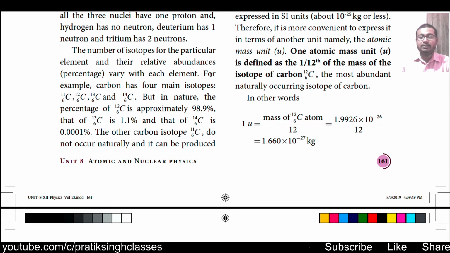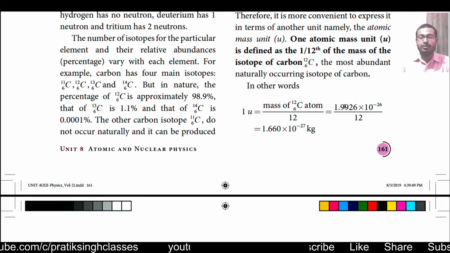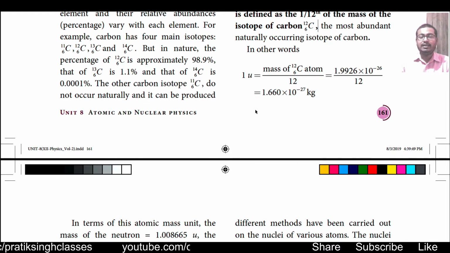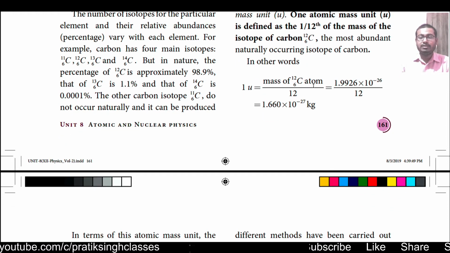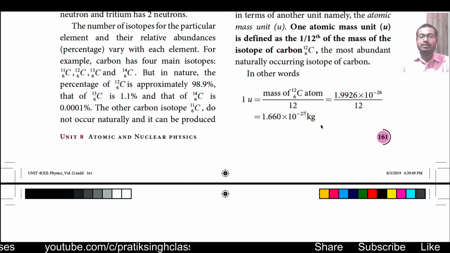6C12 is the most abundant naturally occurring isotope of carbon. In other words, one atomic mass unit is equal to the mass of a 6C12 atom divided by 12, that is equal to 1.660 x 10^-27 kg. Why is carbon chosen here?